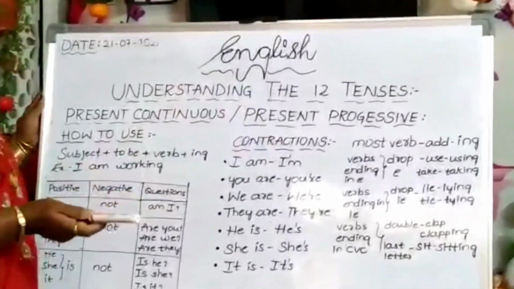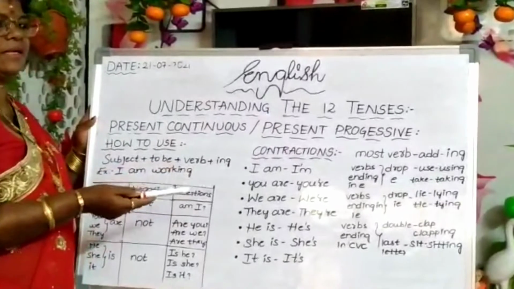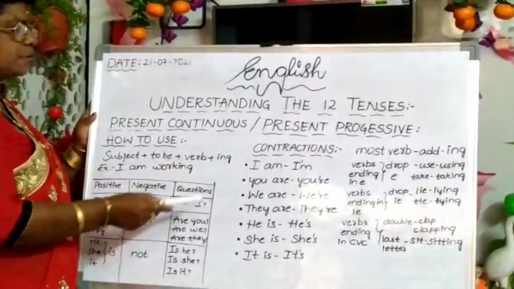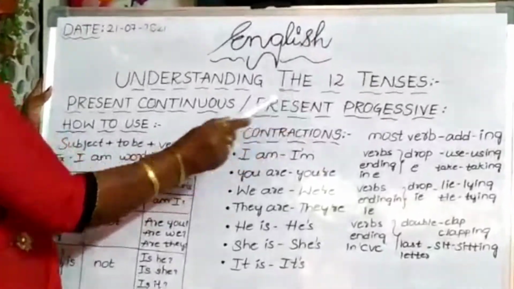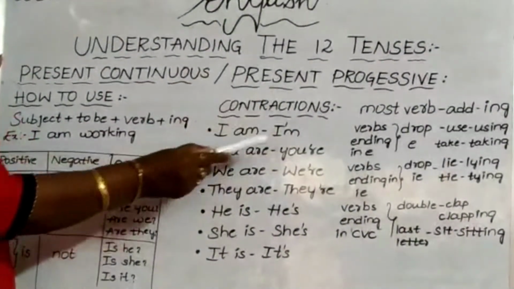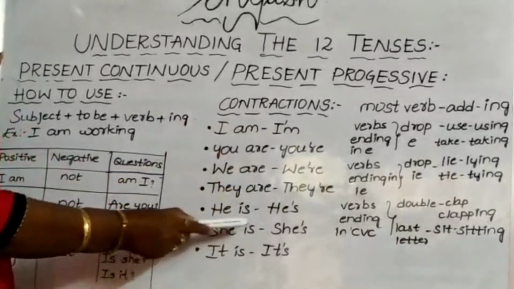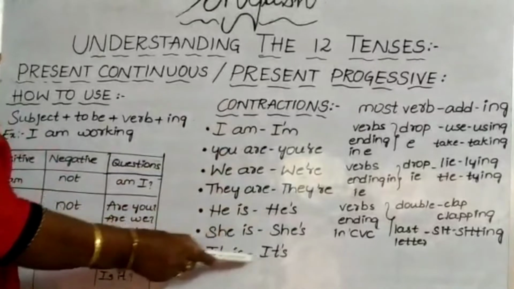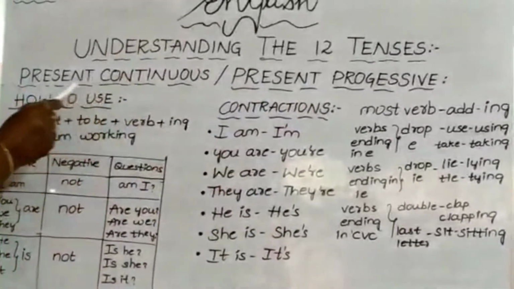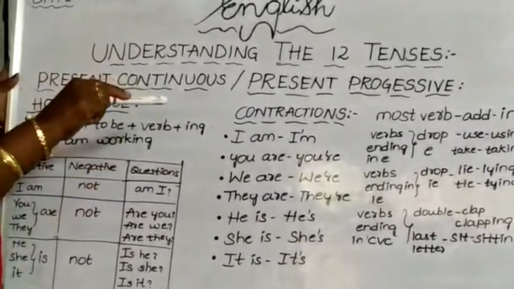Contractions. What is contractions? Short forms. In every written part, we may not get time to write the full word or full sentence. So in such places we can use contractions. I am, you are, we are, they are, he is, she is, and it is. So these contractions also we can use in present continuous tense. Then where all we can use ing form?